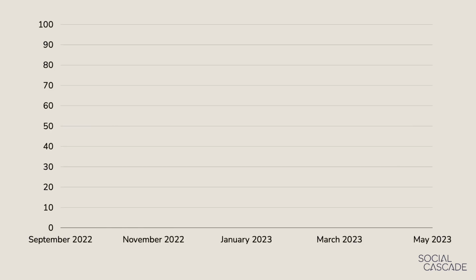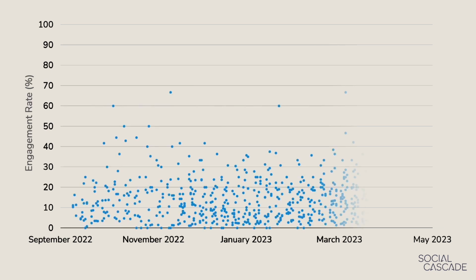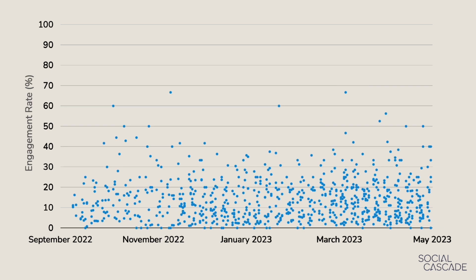So let's look at what is the engagement rate that we're seeing from posts that are delivered from Social Cascade. So I'm going to look at posts over the last several months here from September of 2022 to May 2023. And then we're going to plot the engagement rate of those posts. So now I'm going to display all of these blue dots. Each little blue dot reflects a post that Social Cascade has delivered for a customer.